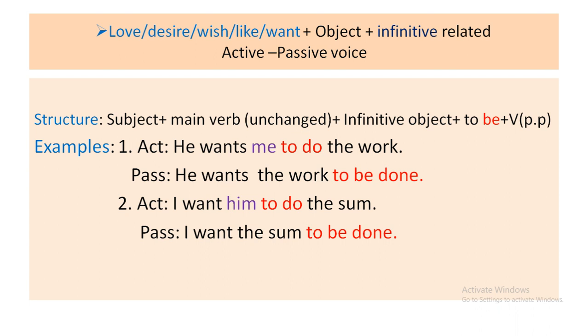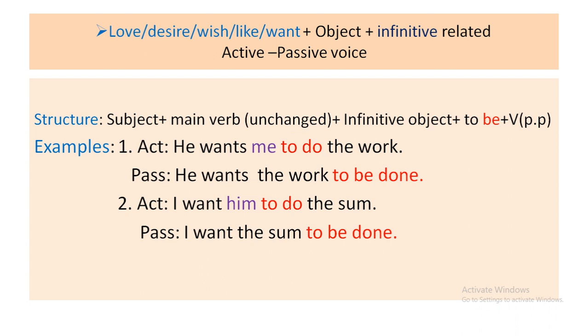Dear students, here this rule won't follow the basic 5 steps. You will follow this structure. Subject he, then main verb wants. I have written here he wants the work, the object of the infinitive, then to be done. And here I have marked me and to do.